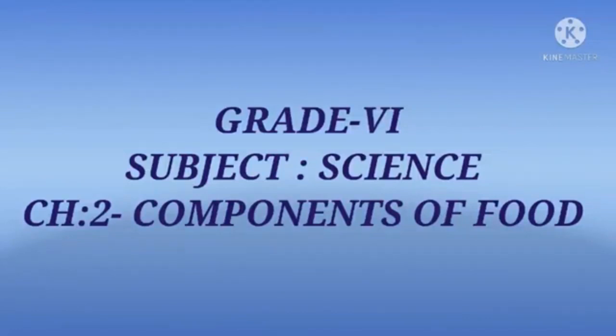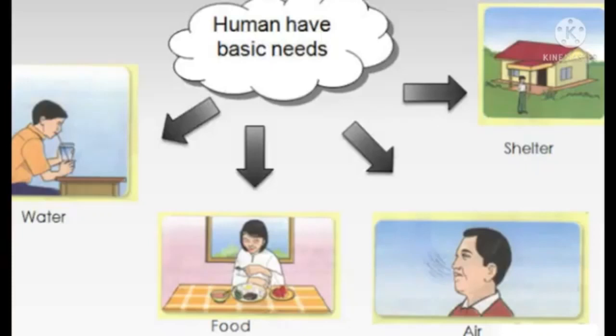Today we are going to see Chapter 2, Components of Food, in the Grade 6 Science NCERT book. Students, in our previous lesson, we discussed food, functions of food, and sources of food.